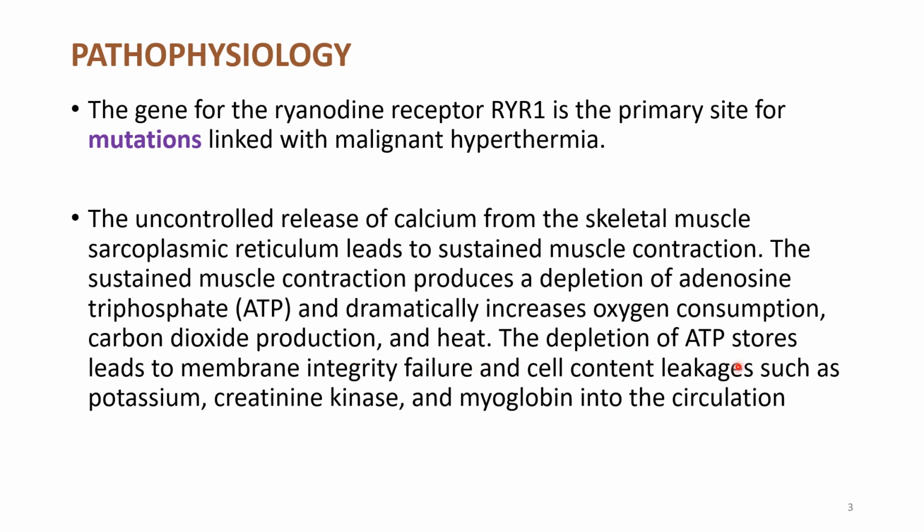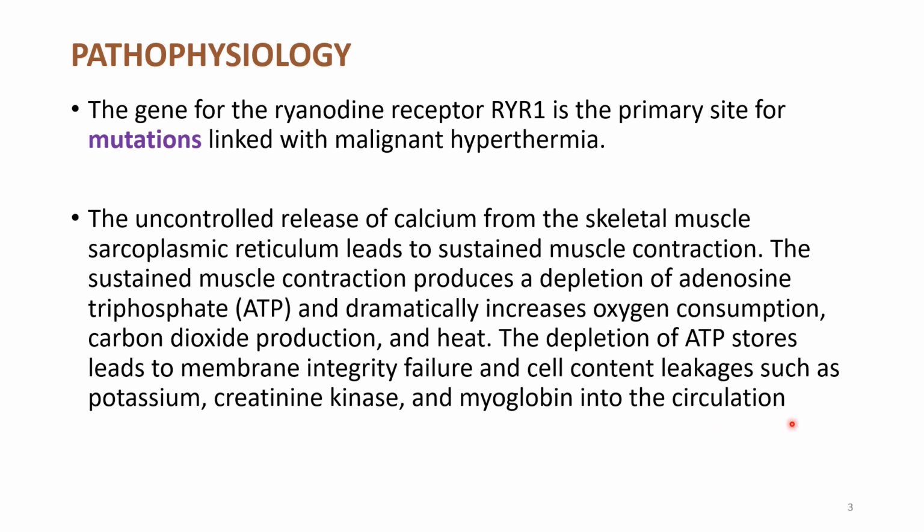The depletion of ATP stores leads to membrane integrity failure and cell contents leak out, such as potassium, creatine kinase and myoglobin. They will enter into the circulation.